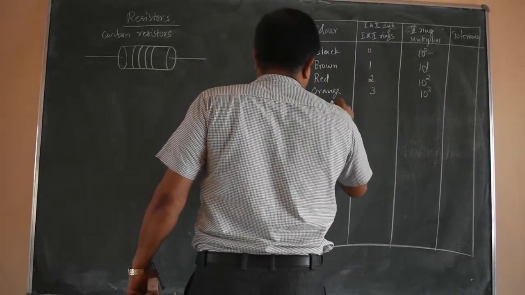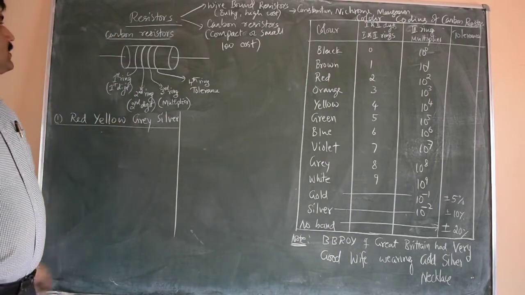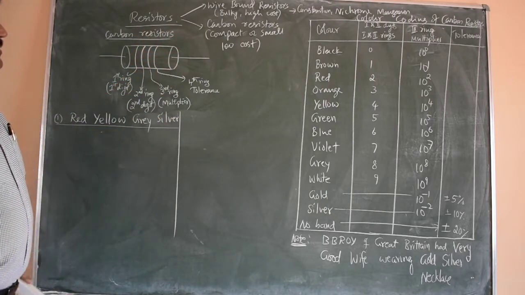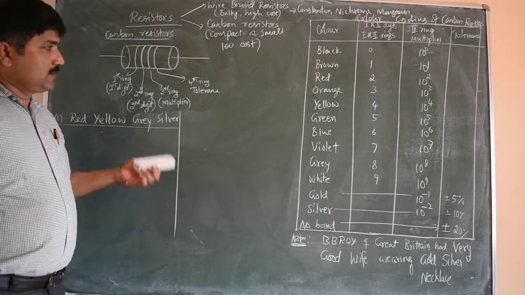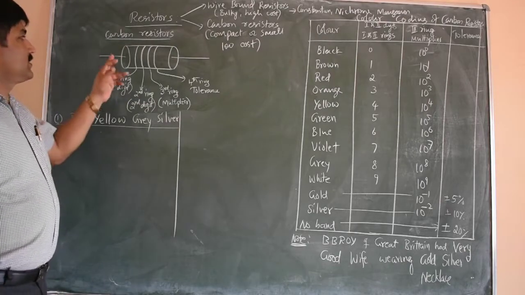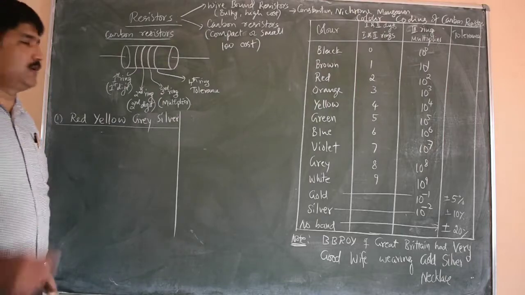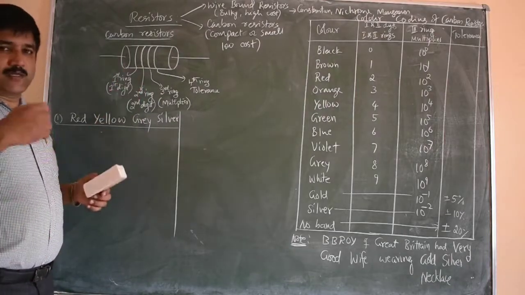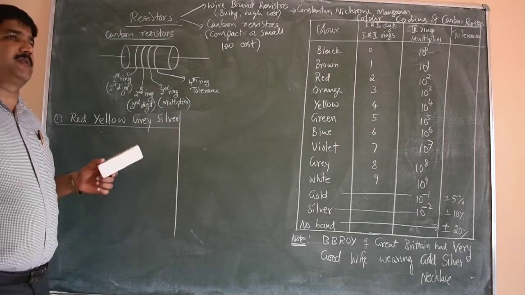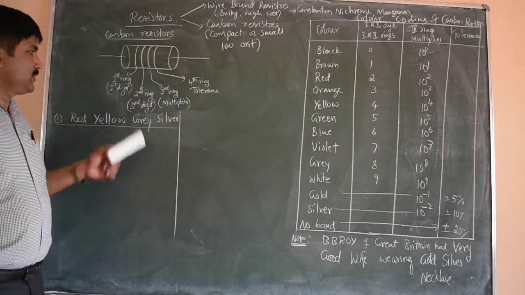Then yellow, and the next band. Okay, dear students, let me continue this. Here, the color coding of carbon resistors. Color coding means the carbon resistors do not have values written on them. So instead of that, we put rings. While manufacturing the resistors, small circuit components, the rings are marked on the body of the carbon resistors. They are coaxial rings. There will be a set of 3 or 4 rings.